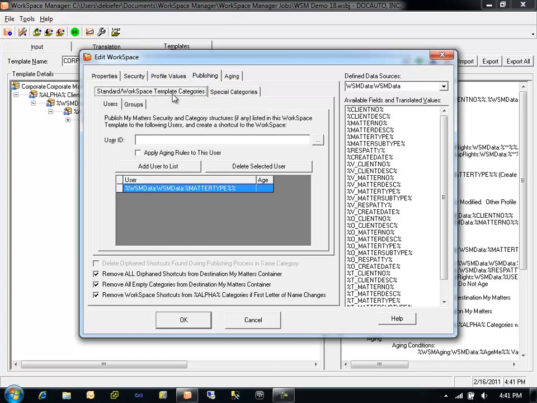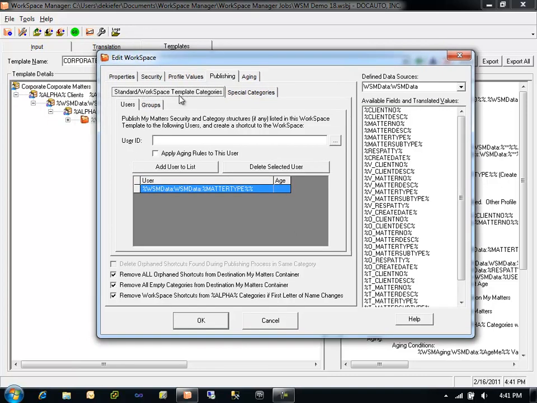The standard or Workspace template categories are the category structures and My Matters container within the template itself. The standard publishing process will target an individual user's My Matters container, create or match to these existing categories if necessary, modify their security using the settings defined on these specific template objects, perform subscription management if a My Matters container exists within the template, and other operations specific to these types of structures. This publishing process can be performed for any combination of users and groups.